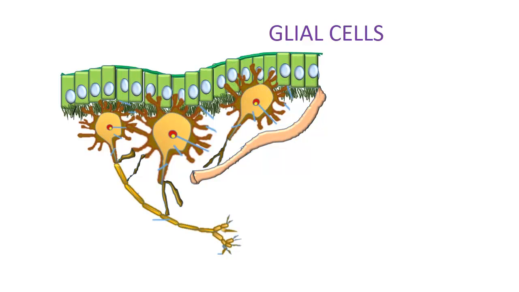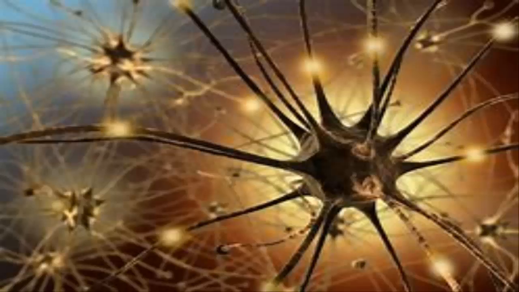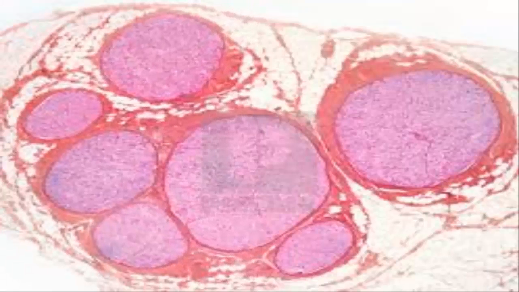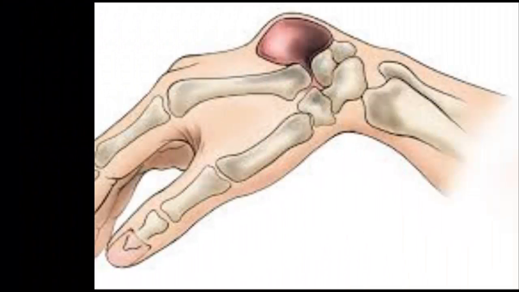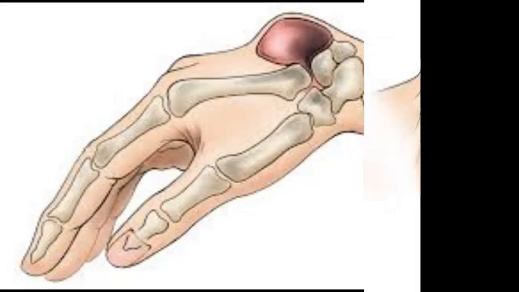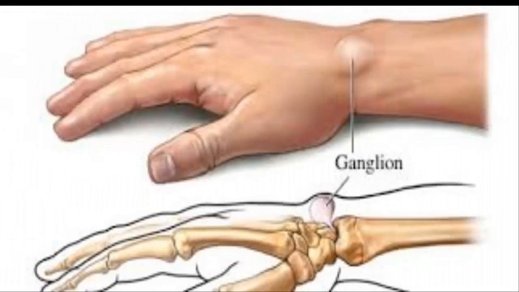A glial cell is one of a variety of cells that provide a framework of tissue that supports the neurons and their activities. A localized collection of neuron cell bodies in the CNS is referred to as a nucleus. In the PNS, a cluster of neuron cell bodies is referred to as a ganglion.